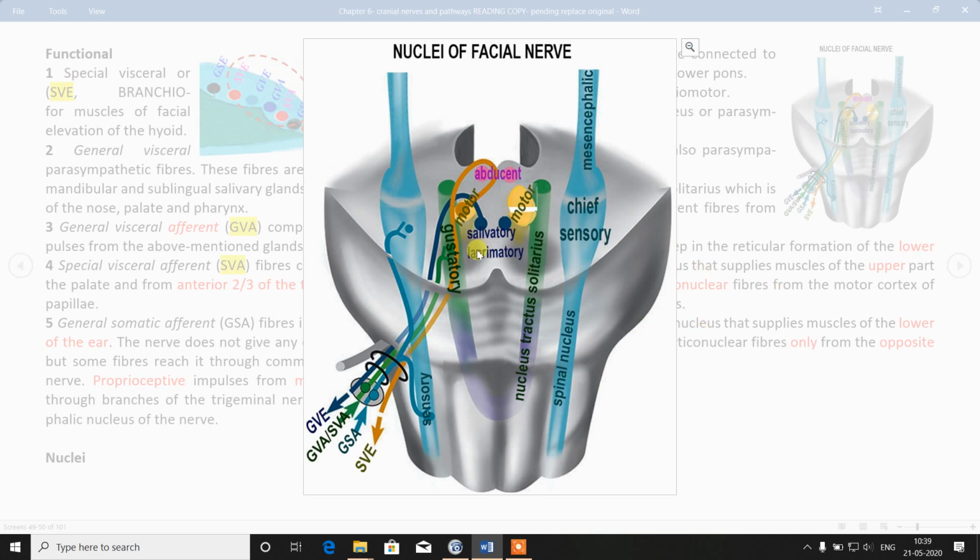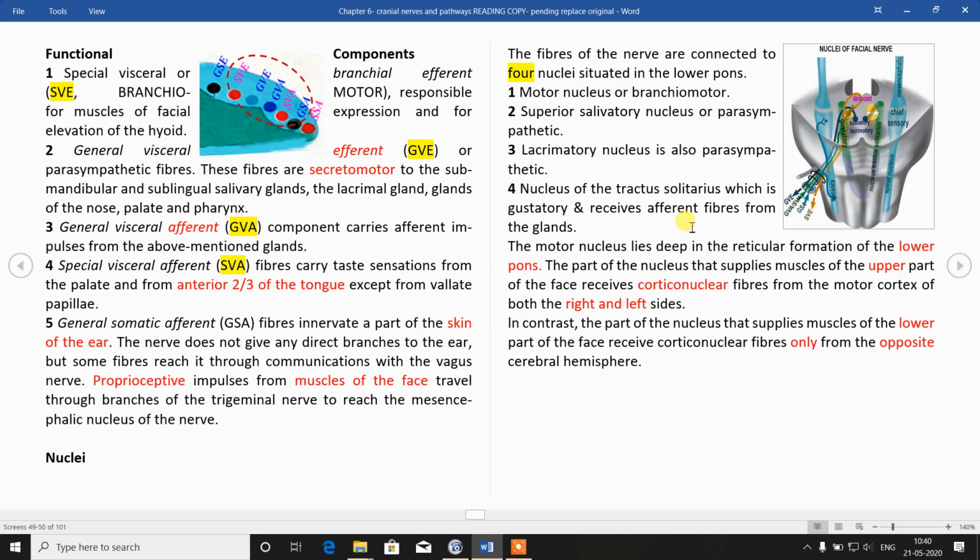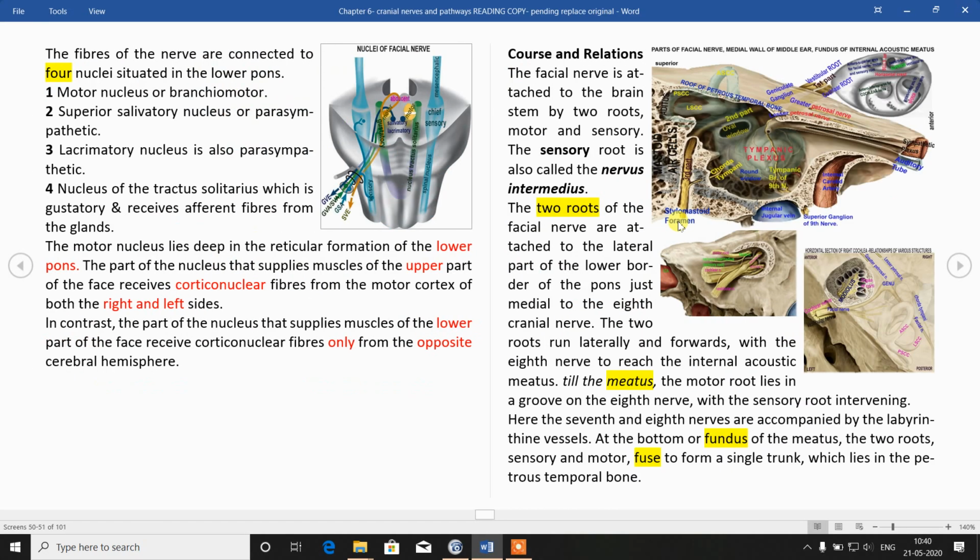So repeat: four nuclei: superior salivatory, lacrimatory, motor nucleus and gustatory nucleus. These are the motor components, and for sensory components we have the trigeminal nucleus and also the taste sensation. So two afferent and two efferent. Now course and relations.